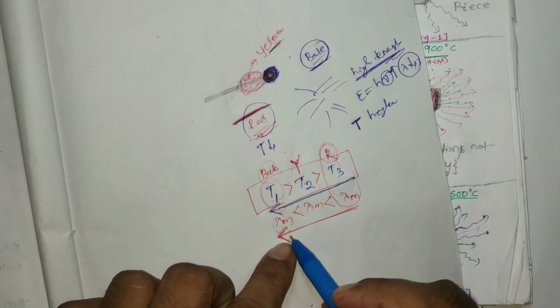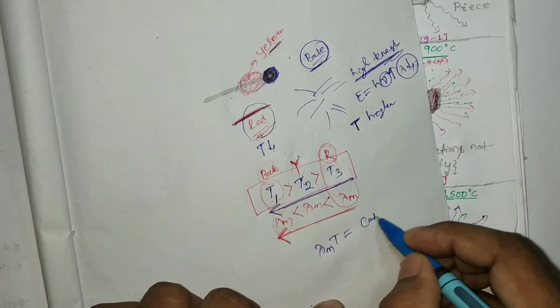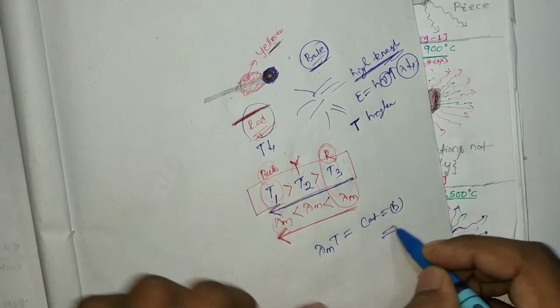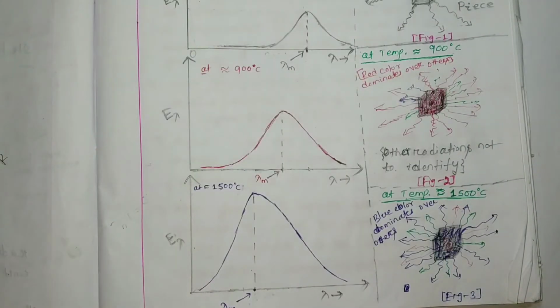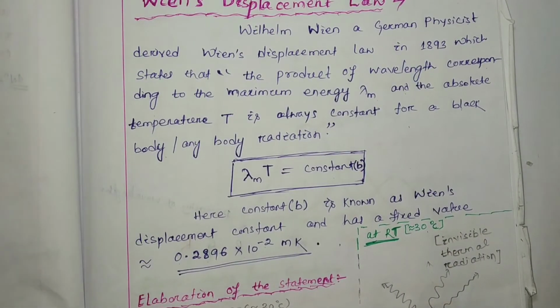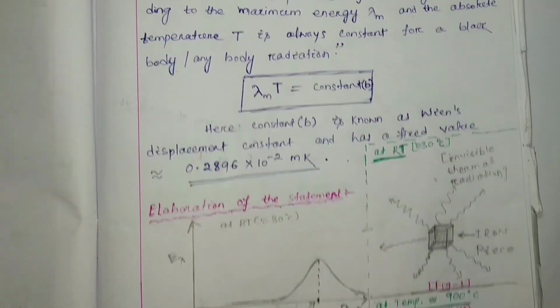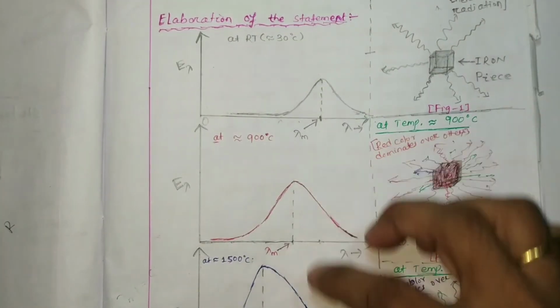So hence lambda m times T, he found, is a constant quantity. That is your b value, given here: 0.2896 times 10 to the power minus 2 meter Kelvin. Now here I am going to draw these three graphs in a single graph.